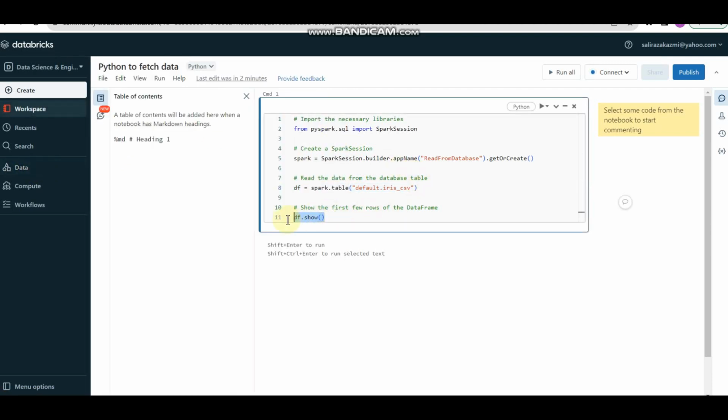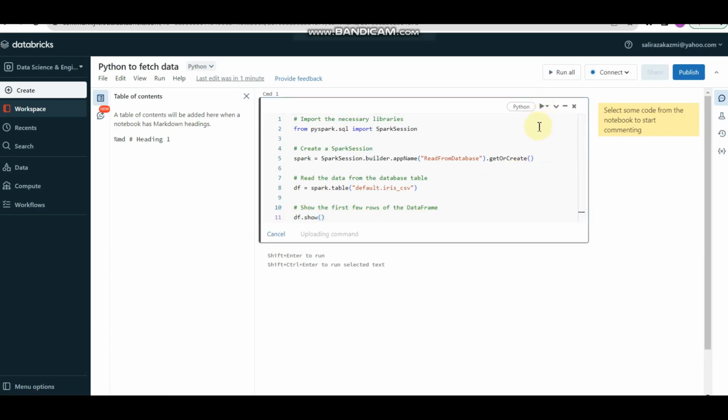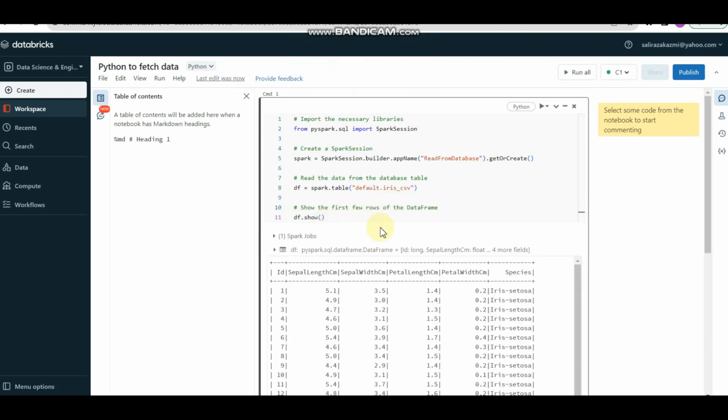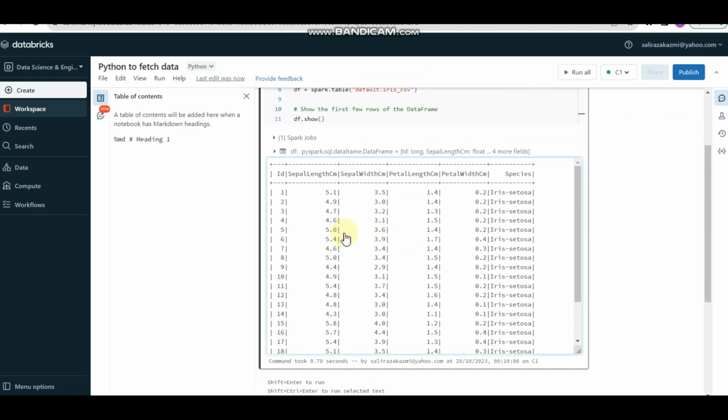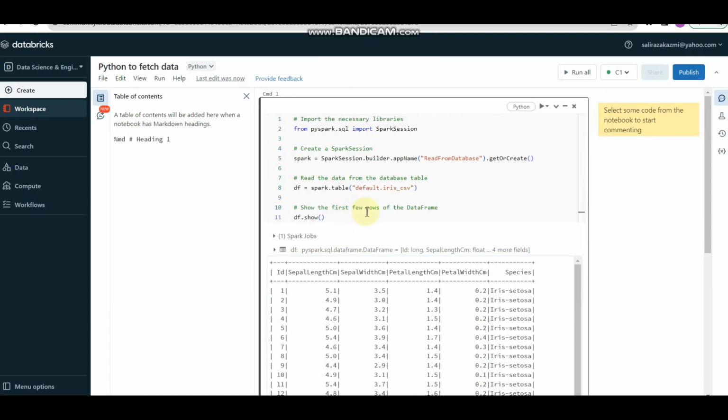and finally we have a line to show our data frame. So let me run this code. It is executing, and here you go. Similarly, if I want to use